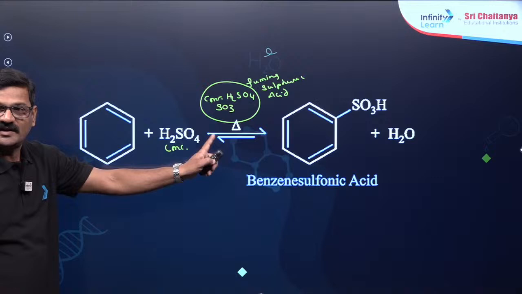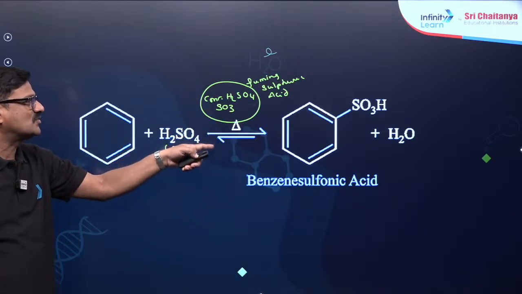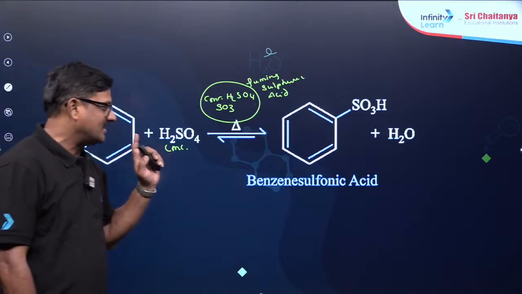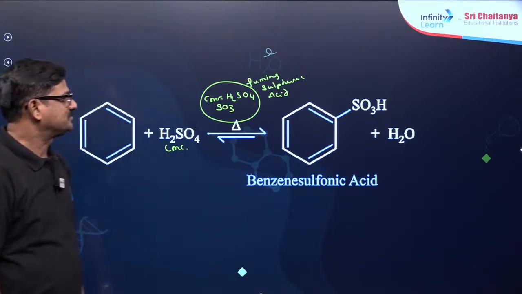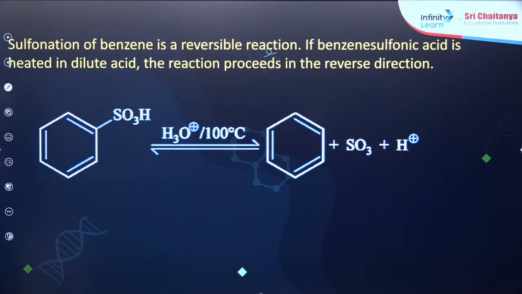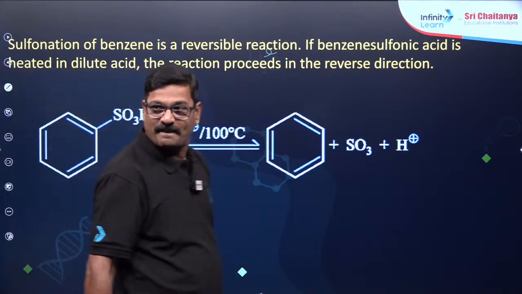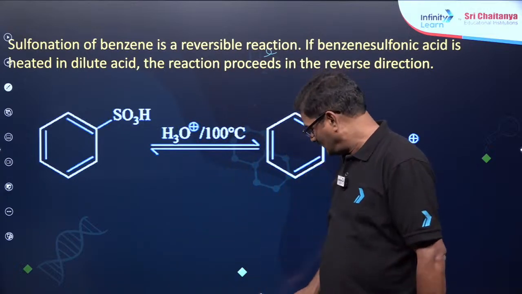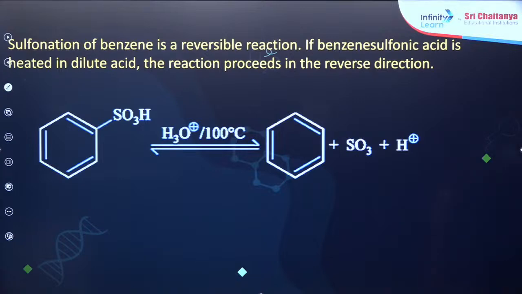Mind it, so far the reactions you studied are always forward reactions. This is a reversible reaction, and this is what is called benzene sulfonic acid. And talking about sulfonation of benzene, it is a reversible reaction. If the benzene sulfonic acid is heated with dilute acids, the reaction proceeds in the reverse direction. Mind it, the reaction goes in the reverse direction. Okay, wonderful.